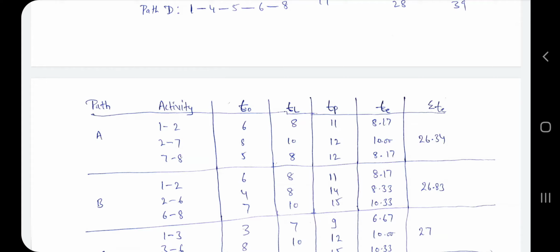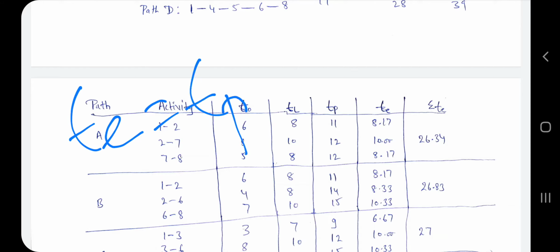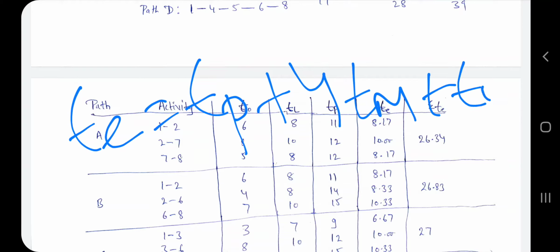Already we know the formula for finding T, but again I write it here: T is equal to T naught plus 4 Tm plus Tp divided by 6.